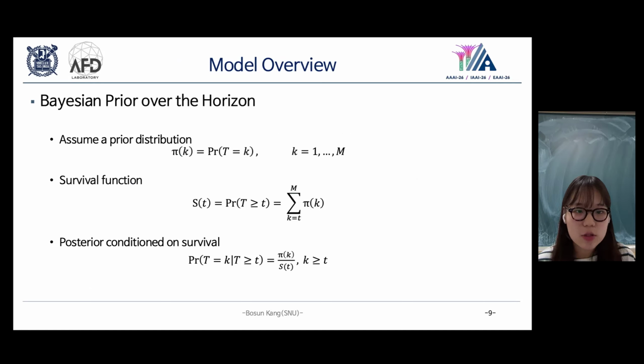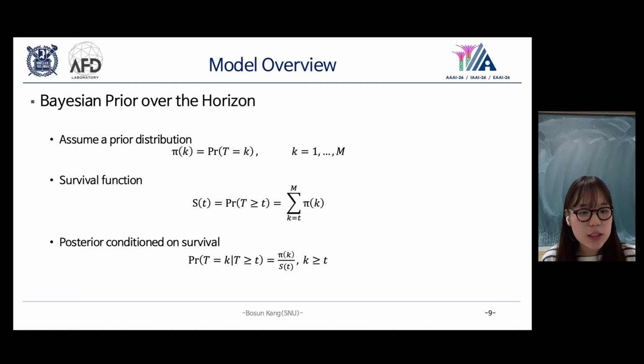On this slide, I'll introduce my Bayesian model. We assume a discrete prior distribution over the unknown horizon T, written as pi of k, which means the probability that T equals k. From this prior, we define the survival function S of t, which equals the probability that T is greater than or equal to t.